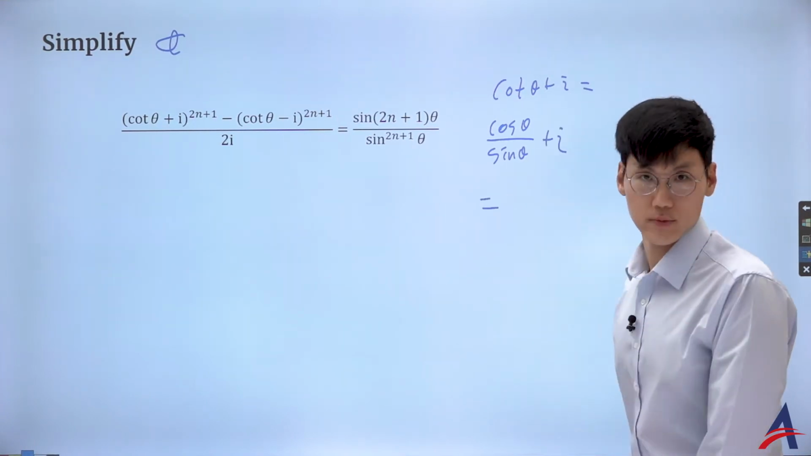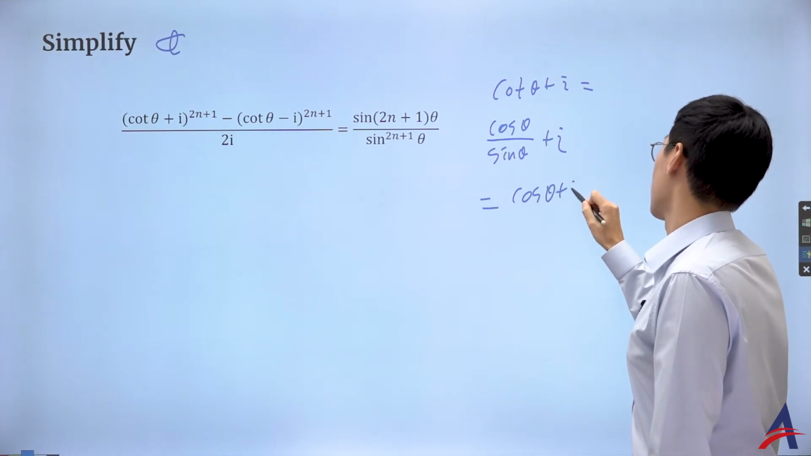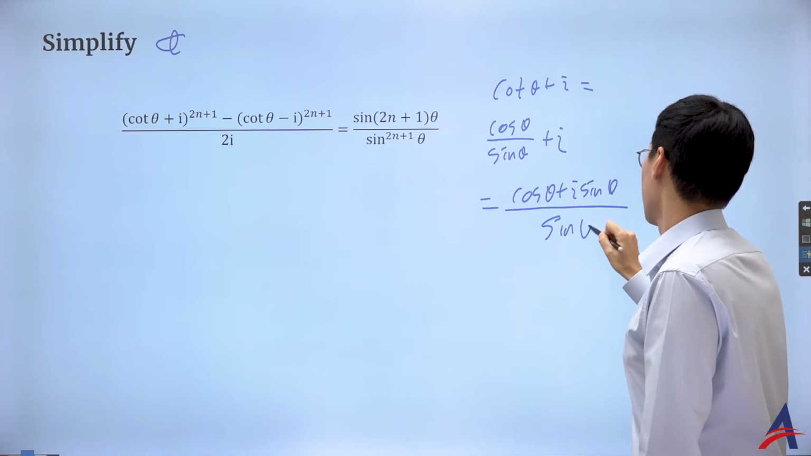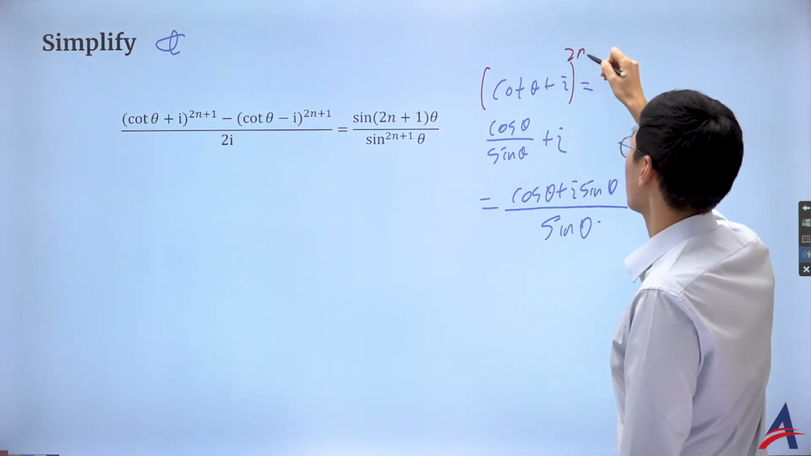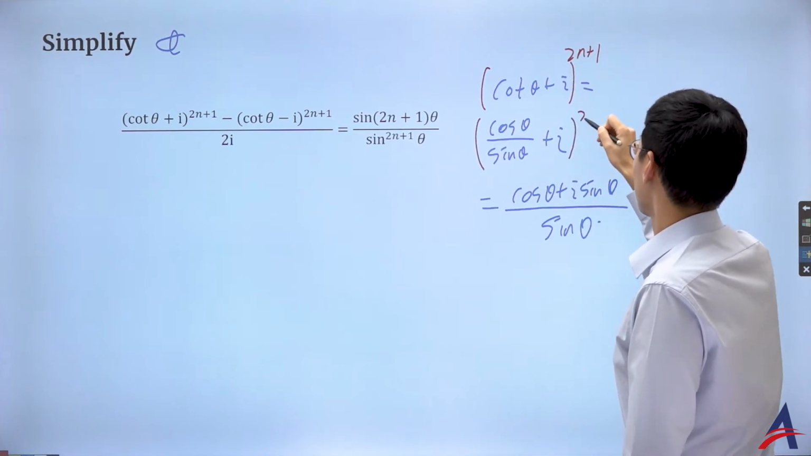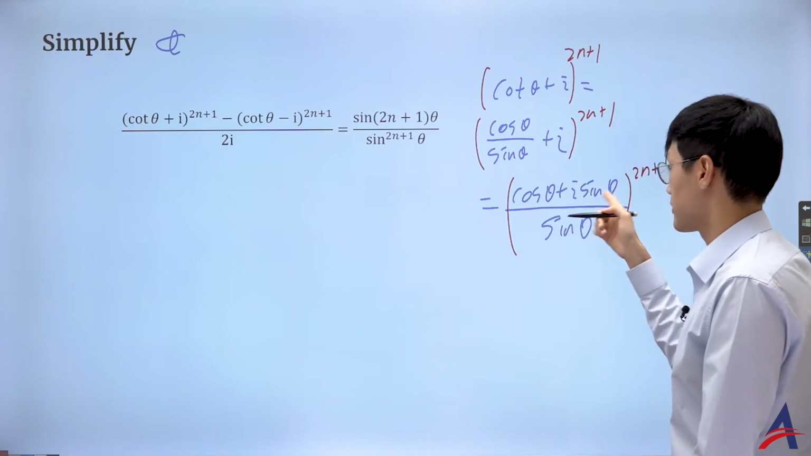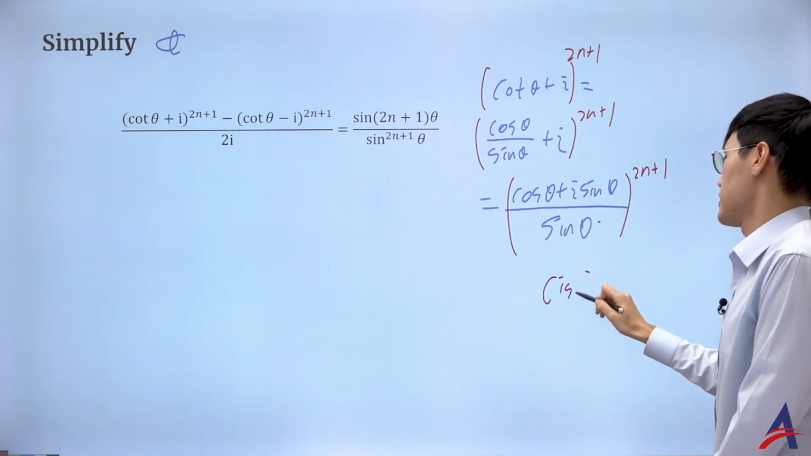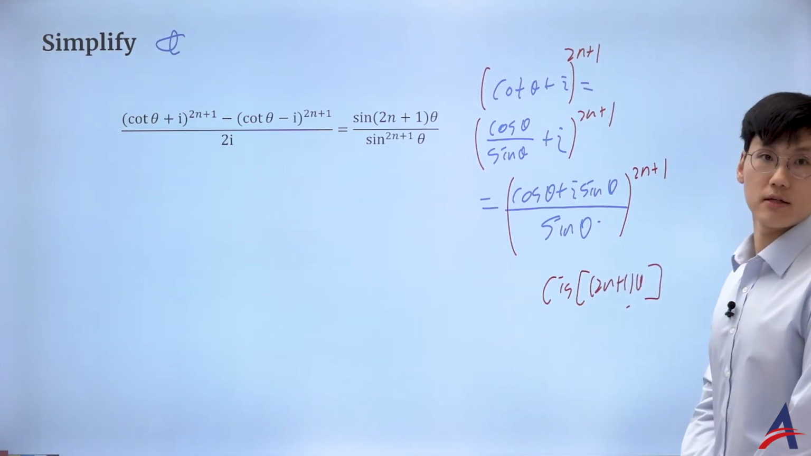And then I'll let this be what? The common denominator: cosine theta plus i sine theta over sine theta. Oh la la. Then I'm going to put it to the power of n, isn't it? Sorry, I'm going to put it to the 2n plus 1. No problem. I can still use the DMT as long as it's an integer, right? Then on the numerator, that's going to be pretty simple. It's going to be just cis of 2n plus 1 theta.